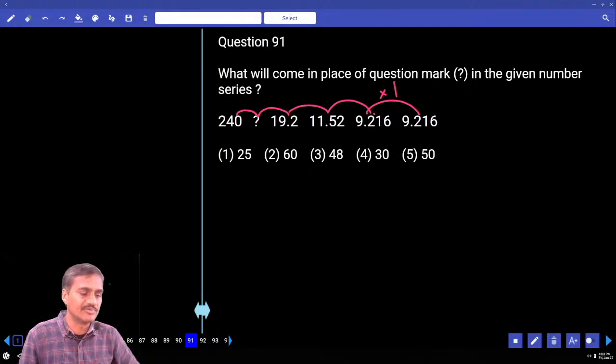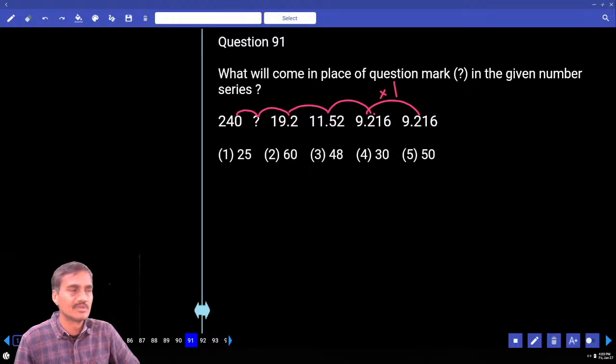Tell me, it is multiplied with how much here? I think it will be into 8, check. 9.216 into 8. What is that number you are getting here?